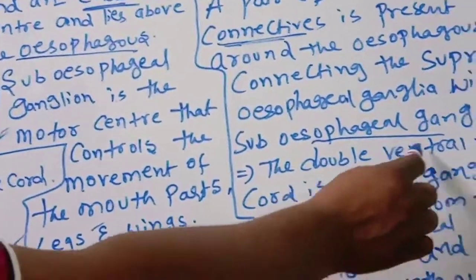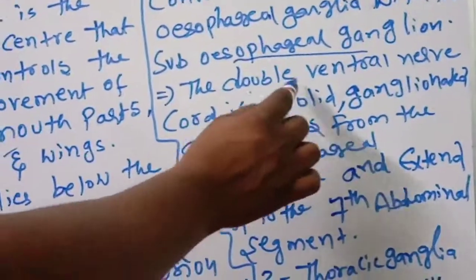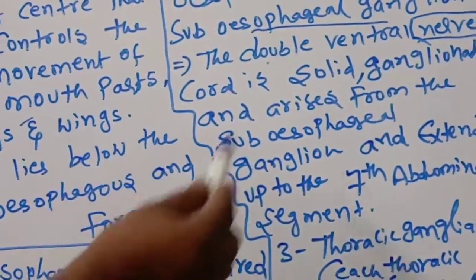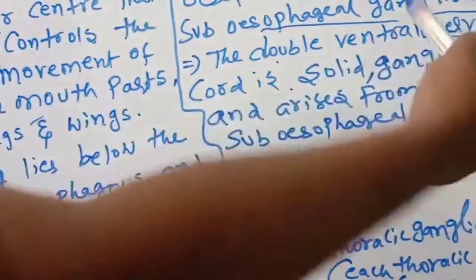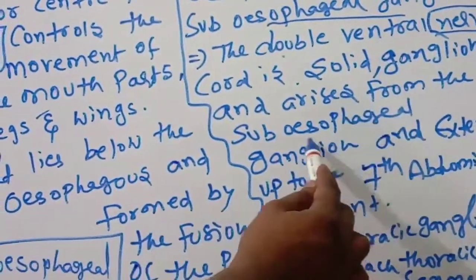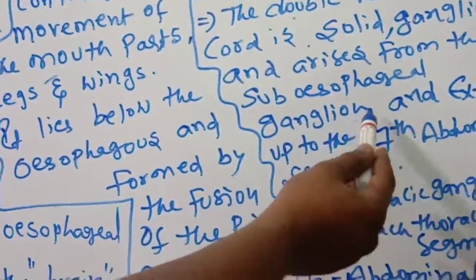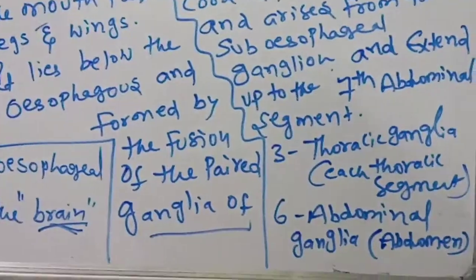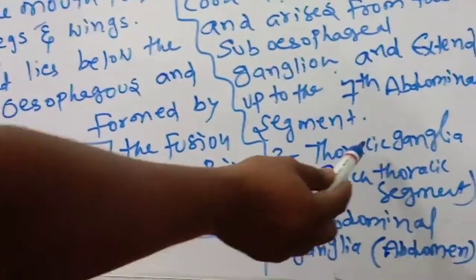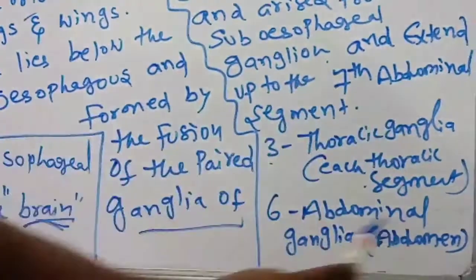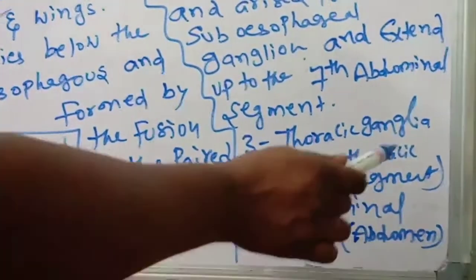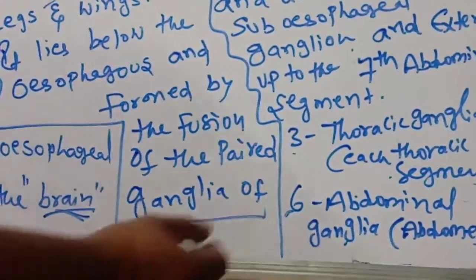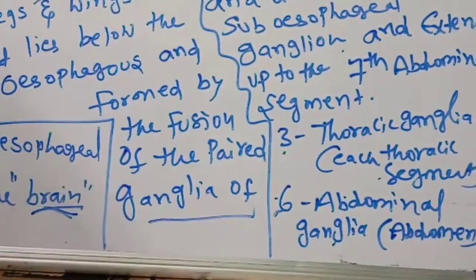The double ventral nerve cord is a solid nerve cord. Again I am repeating, not notochord. Nerve cord is solid, ganglionated, and arises from the subesophageal ganglion and extends up to the 7th abdominal segment. Three thoracic ganglia, one in each thoracic segment, and 6 abdominal ganglia in the abdominal segments. Total how many? 6 plus 3, 9 ganglia.